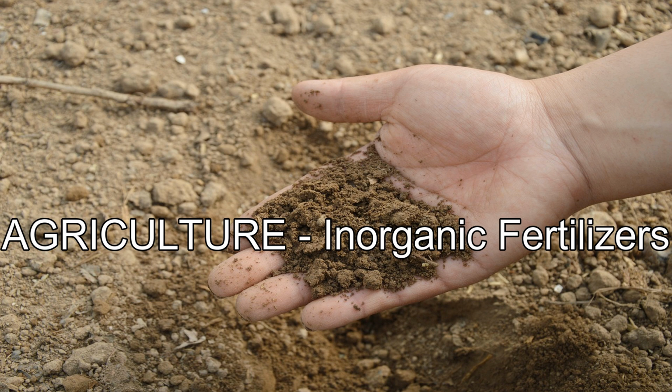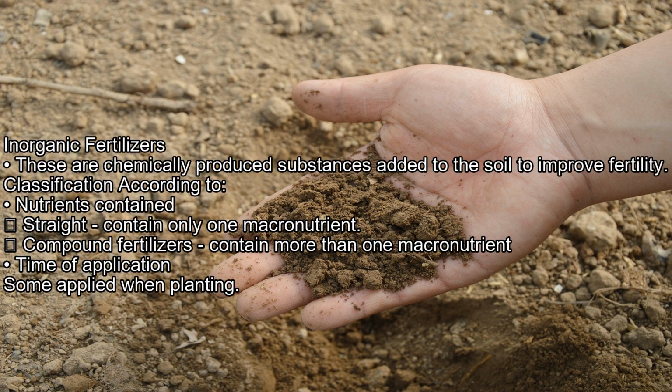Agriculture: inorganic fertilizers. These are chemically produced substances added to the soil to improve fertility. Classification according to the nutrients they contain. Straight fertilizers contain only one macronutrient. Compound fertilizers contain more than one macronutrient.